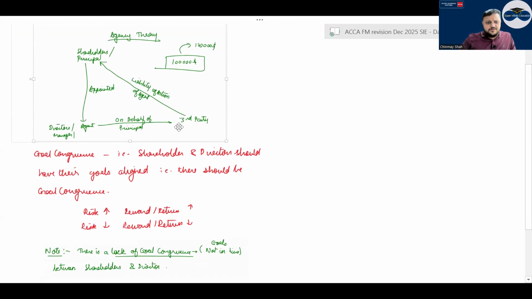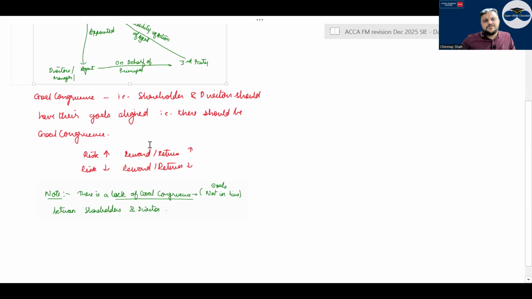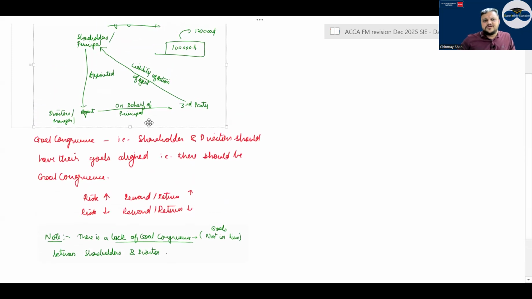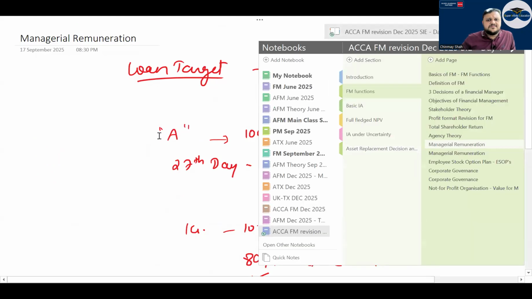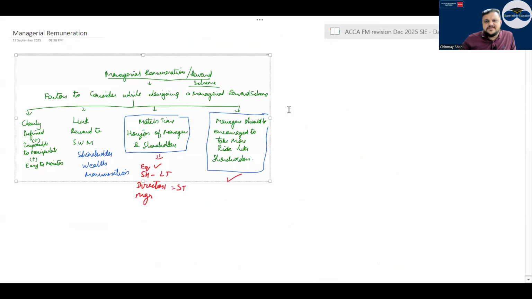There is a theory of goal congruence that shareholder and director should have their goals aligned. If there is a lot of risk that you take, the reward also has to be higher. But what happens? There is a lack of goal congruence because generally agents or directors are given basically salaries, so their salary depends on how the performance is. Then there is a small part of managerial remuneration. Those are managerial remuneration schemes, how you should design a managerial remuneration or reward scheme.